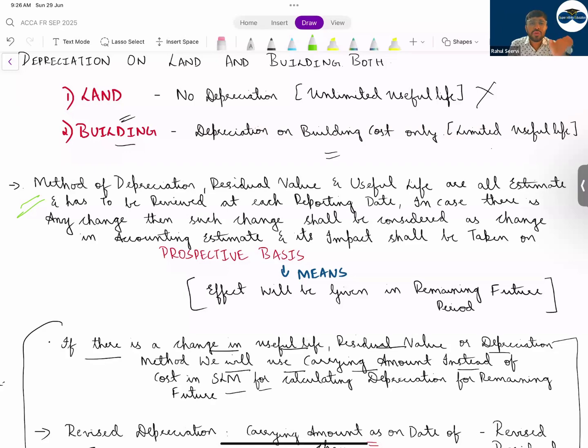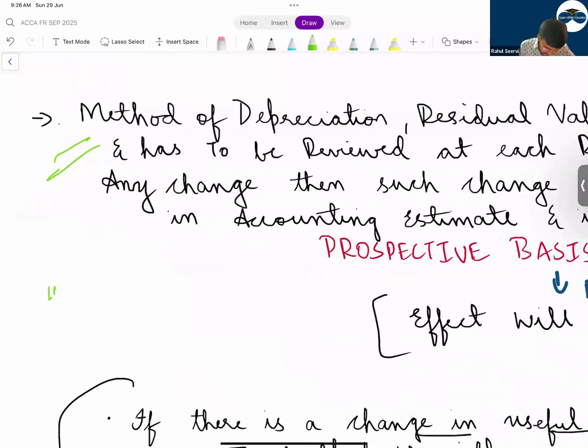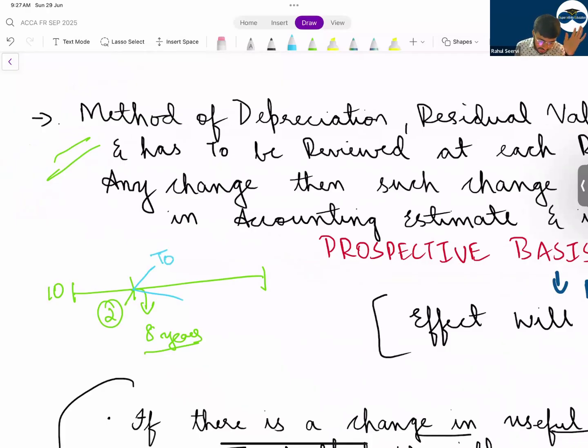अगर मैं बोलूं useful life of the asset is 10 years today, 2 years are already done. So what is the remaining useful life? 8 years है remaining useful life. अगर 8 years है, इधर आके estimate change हो गया. If the estimate is changing here, the question will give two things to you: total revised useful life, or if not, remaining useful life.